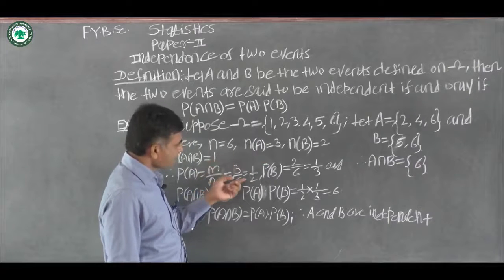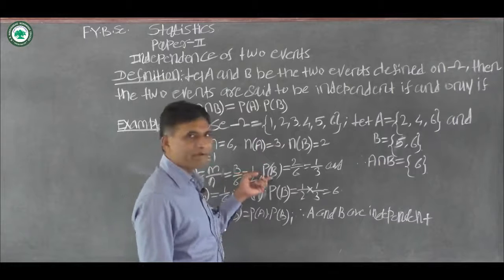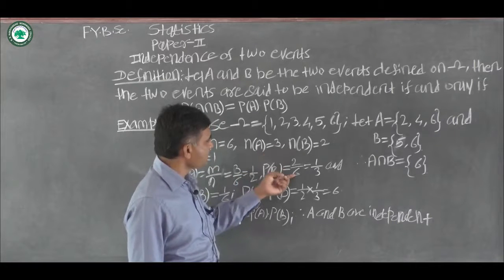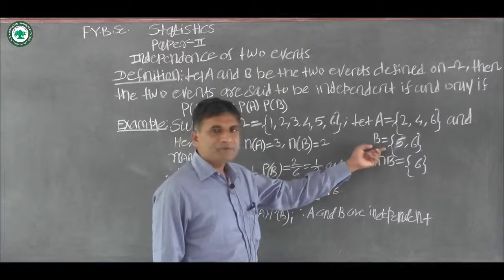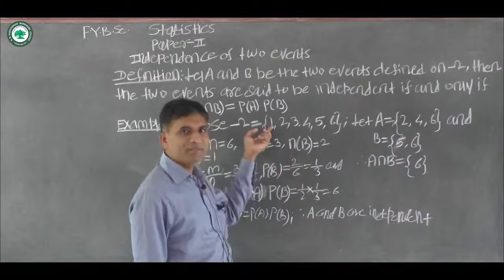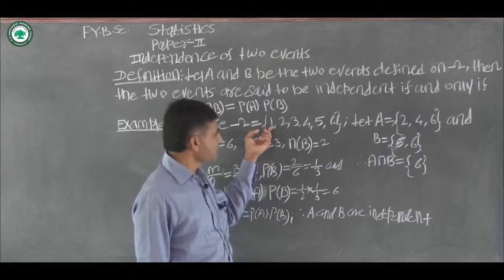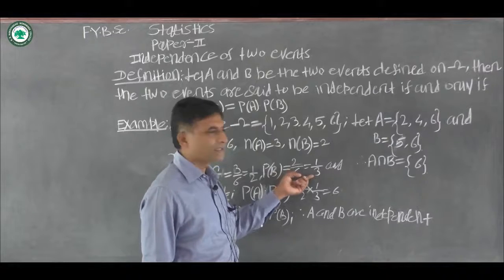So 3 by 6, which is equal to 1 by 2. Similarly, probability of event B is 2 by 6, that is, the number of elements in event B is 2 and the total number in omega is 6. So the required probability is 1 by 3.